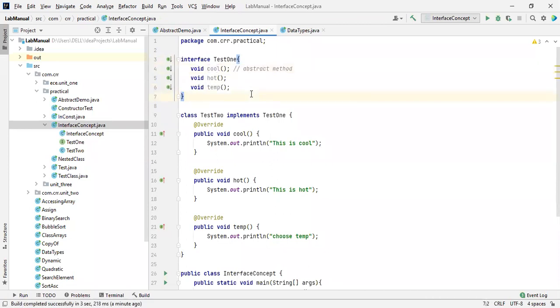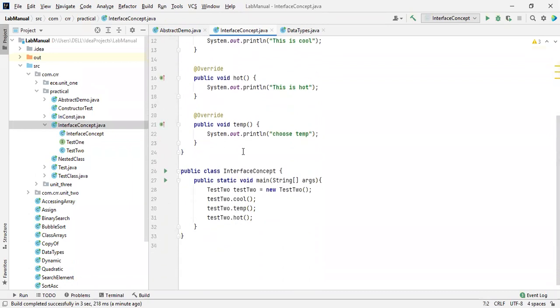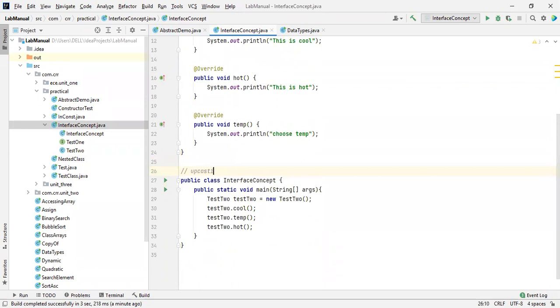It is not good. So we are going to use an upcasting concept. Let me declare an upcasting so that you will know the term upcasting. We have a typecasting concept. What is a typecasting concept? Again, I'm going to tell you about a typecasting concept like this.